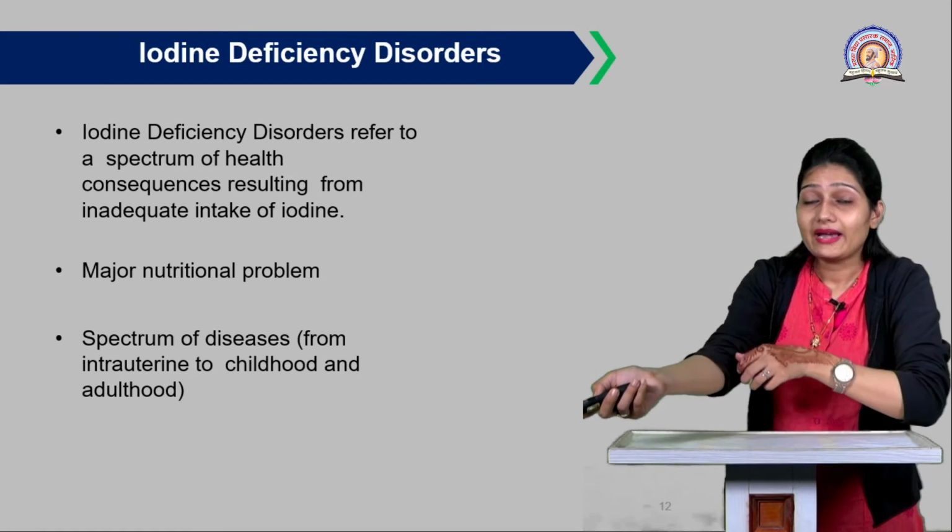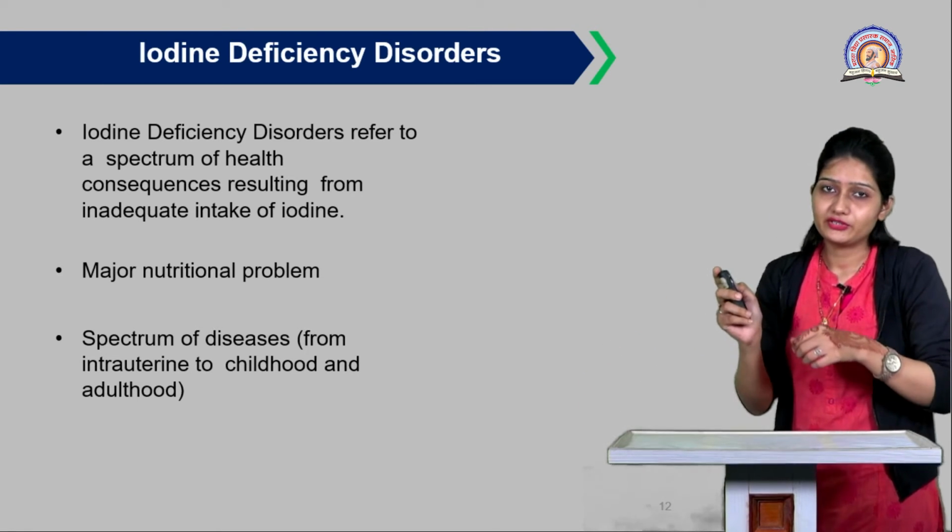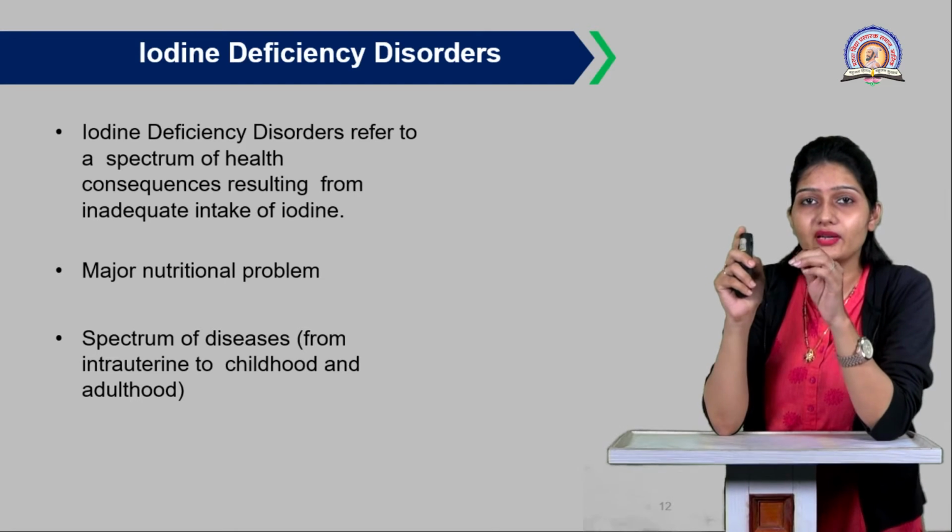Now let's discuss the iodine deficiency disorders. What are the actual iodine deficiency disorders?